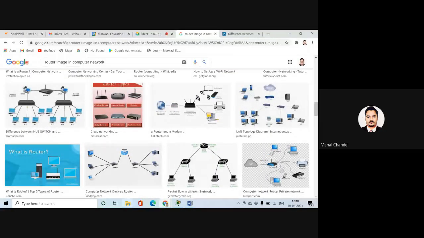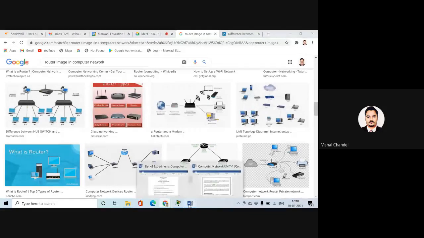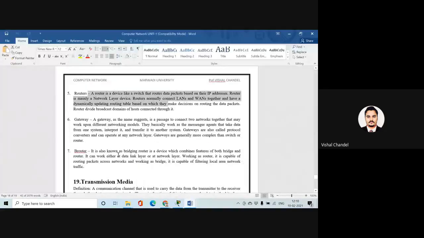We have already spent some time on this, so next we continue with the gateway. A gateway, as the name suggests, is a passage to connect two networks together that may work upon different networking models.